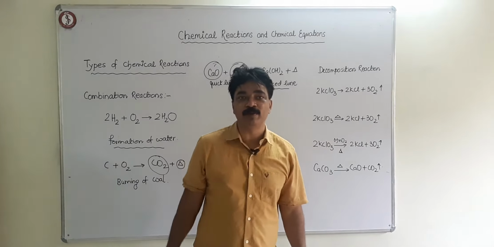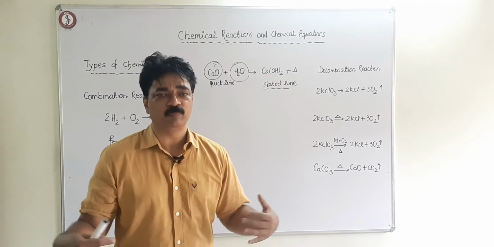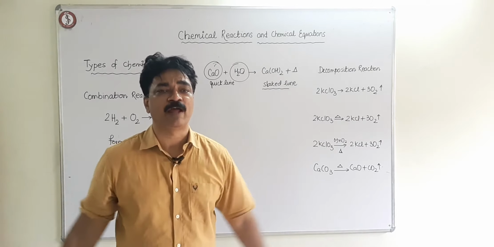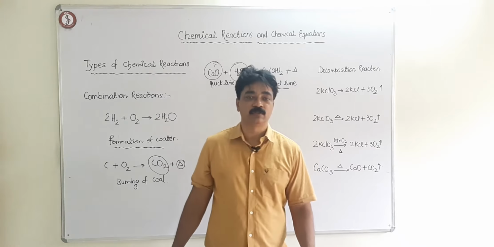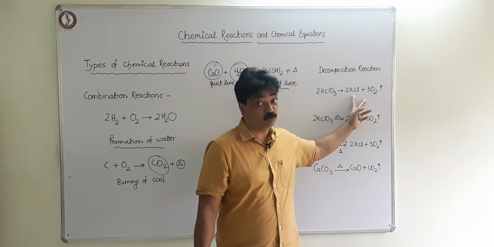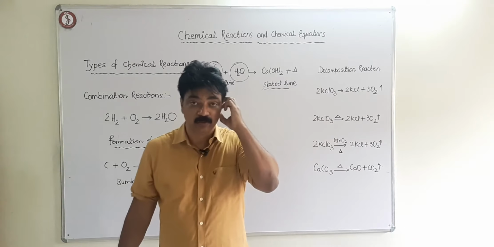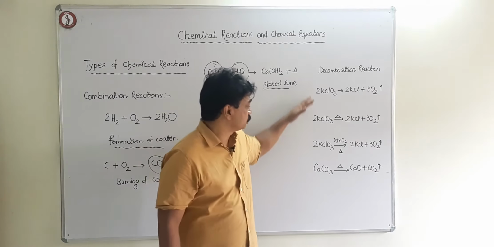In bio also you might have learned decomposition. Bodies decompose. That means a single body is breaking down into fragments. So here it is just the opposite of a combination reaction. A single reactant breaks into at least two or more than two products. That will be a decomposition reaction. Now I have written the same reactions stepwise.